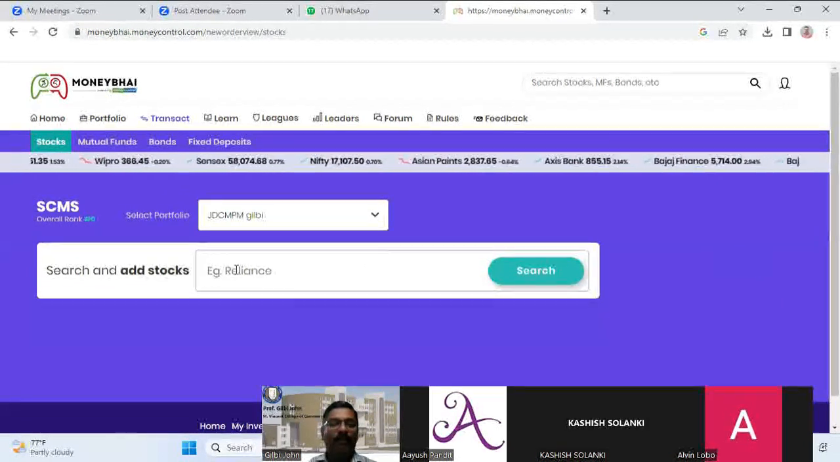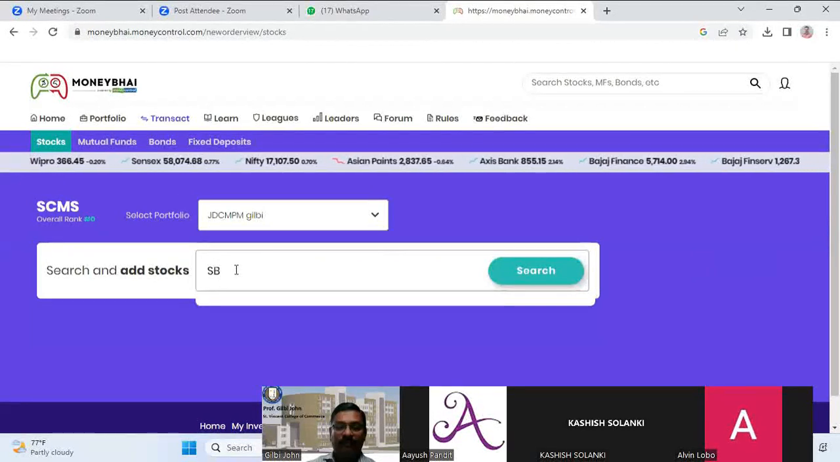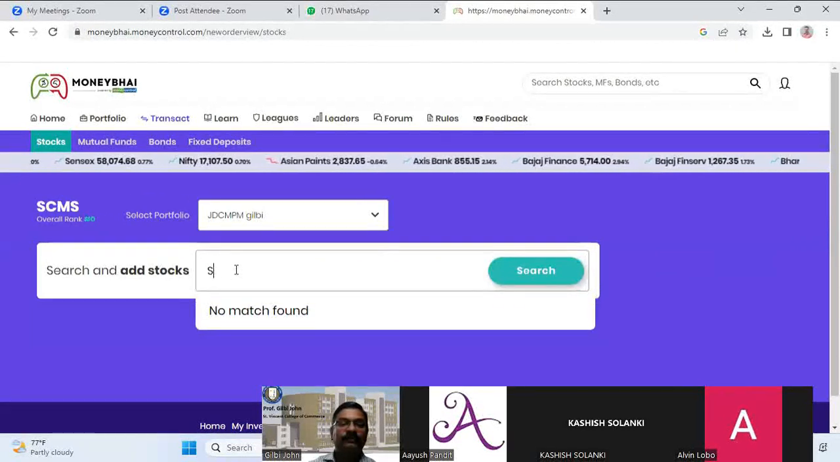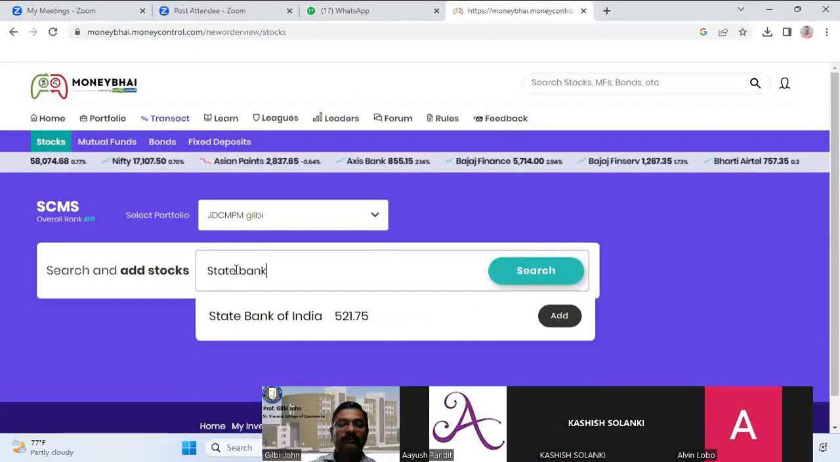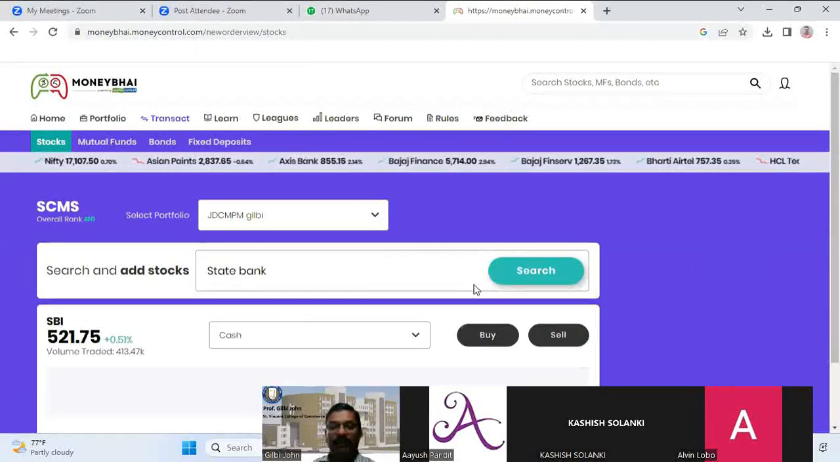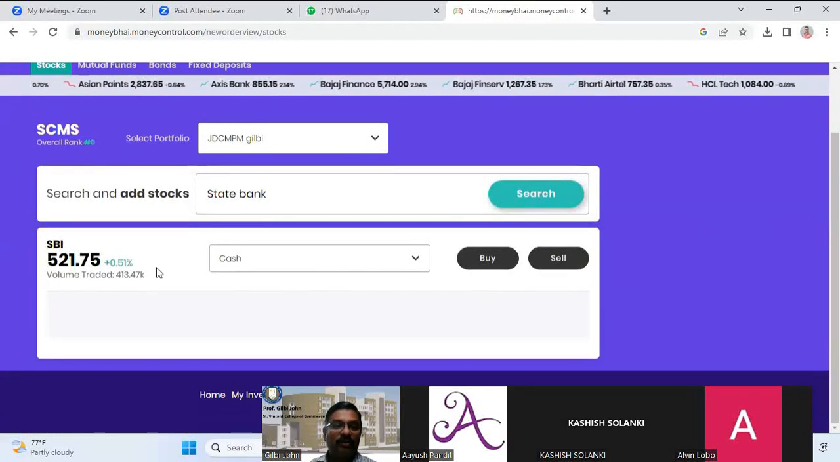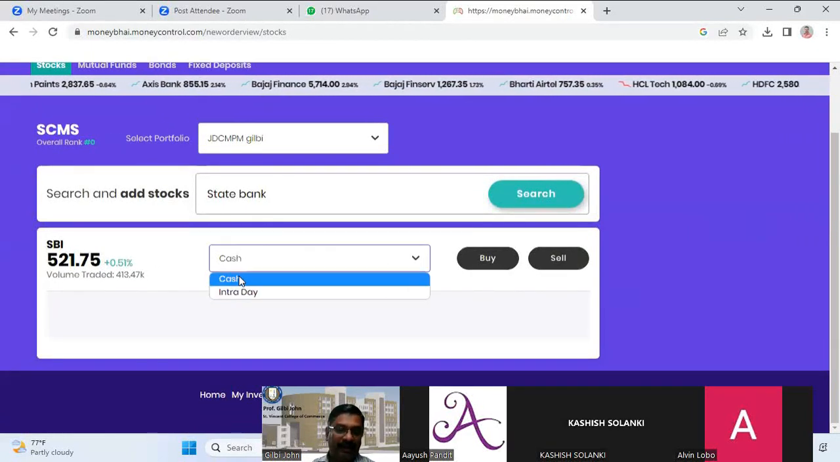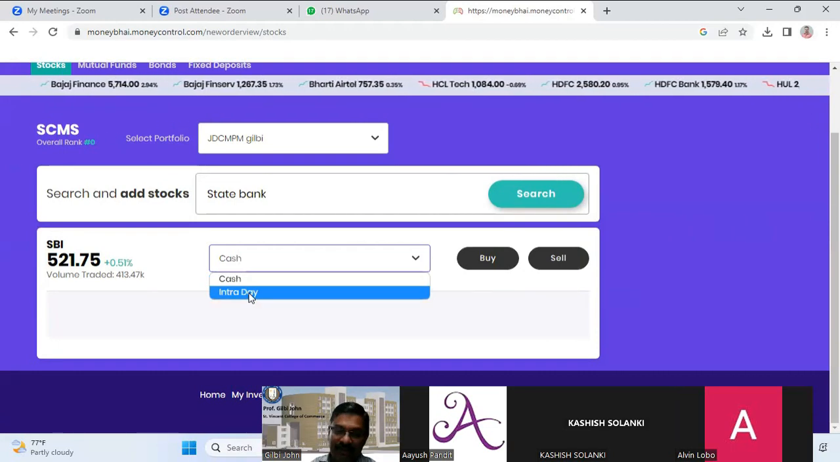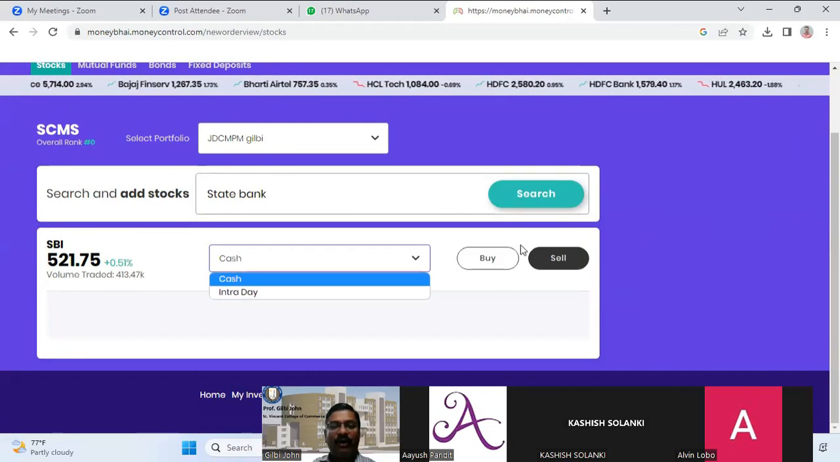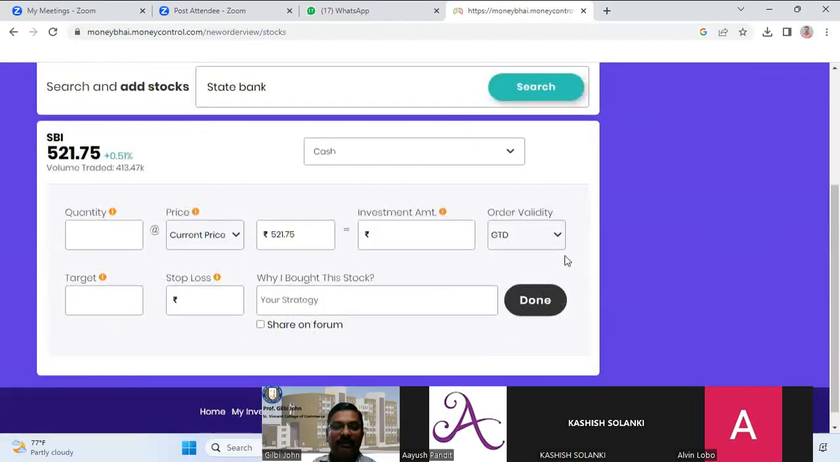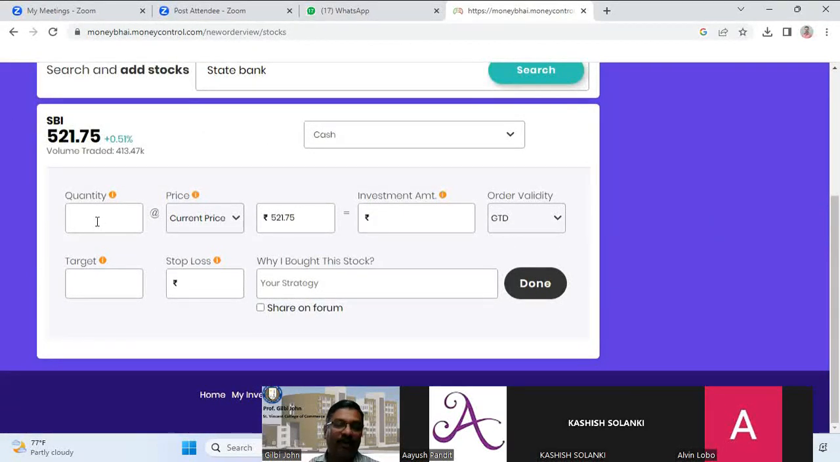Let's say, for example, I am putting SBI, State Bank of India. Now, I am searching. There are options, cash and intraday. Cash means you are buying and keeping it, and only when the market goes up will you sell it. Intraday means you are buying today and selling today. Now I wanted to buy in cash. So it will ask how many quantity you want to buy. Quantity means number of shares. Whether you are buying at the current price or limit price. Limit price means this column.